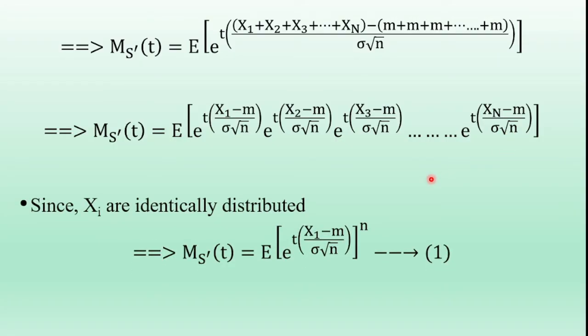Since the xi's are identically distributed, the expectation of the product within the bracket is written as the expectation of e^(t into (x1 minus m) by sigma root n) whole to the power of n. So therefore Ms dash(t) is equal to the expectation of e^(t into (x1 minus m) by sigma root n) whole to the power of n. This is considered as equation 1.